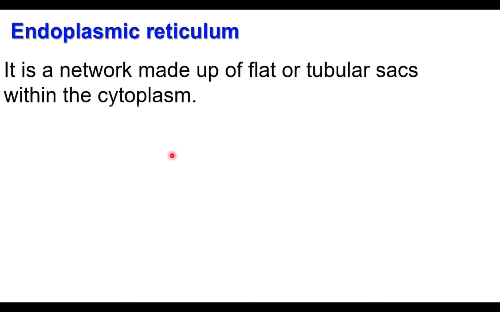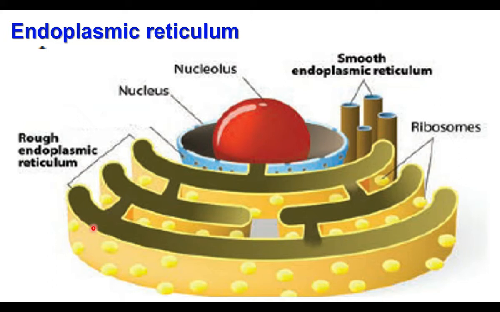Endoplasmic reticulum is found attached to the nucleus. Reticulum means net-like structure. Endoplasmic reticulum is made up of net-like tubes, flat tubes, sac-like tubes. Sac means bags. Bag-like tubes are arranged continuously and are attached to the nucleus. This structure is called endoplasmic reticulum. The red part is the nucleolus and the blue part is the nucleus.